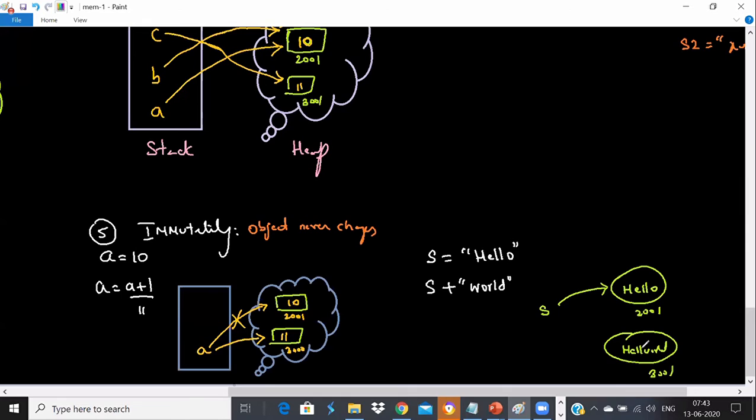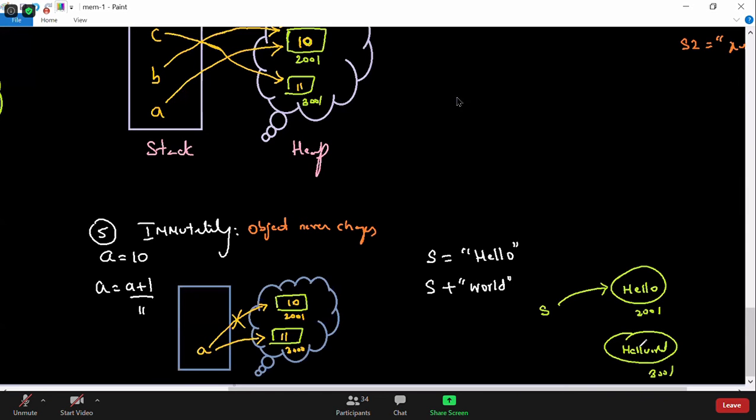So this is what you need to understand. It's a very important interview question. What is meant by immutable and mutability in Python? We'll talk about mutability in short, but let us try to understand what is meant by immutable. Every new object has a different address. When you try to update the object, it will create a new object for you. Now my another question is, what will be the output if I print s now?